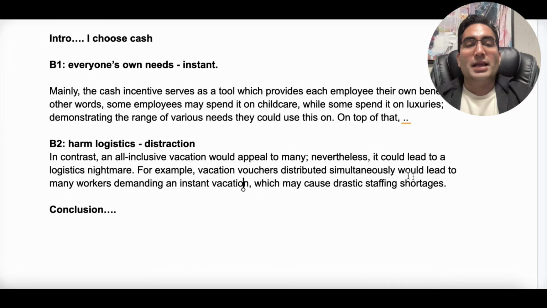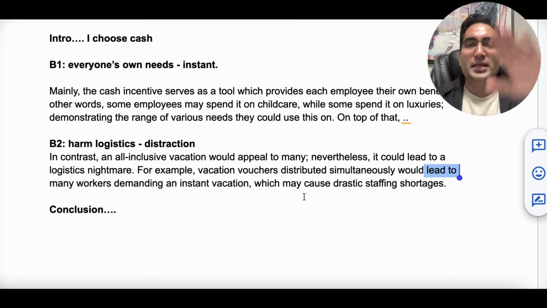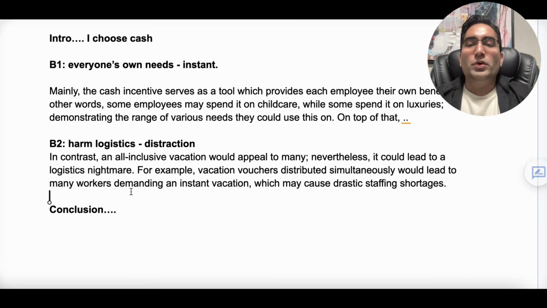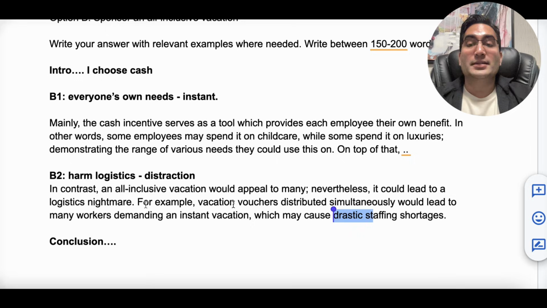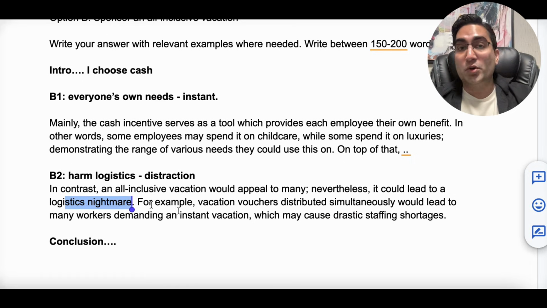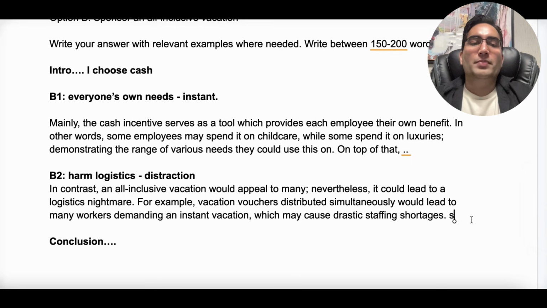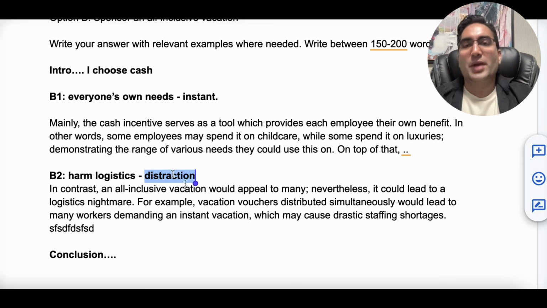Vacation vouchers distributed simultaneously. Good words, advanced words. There's a mixture of adverbs, adjectives, relative clauses, so a good range of vocab. Would lead to, again, good wordings here, shows the flow. This is the process. This is what will happen. Many workers demanding an instant vacation, which may cause drastic staffing shortages. And even small details like drastic should match my tone, nightmare, and that's how I'm thinking. And after this, I'm going to go with my next point, which is going to be distractions.